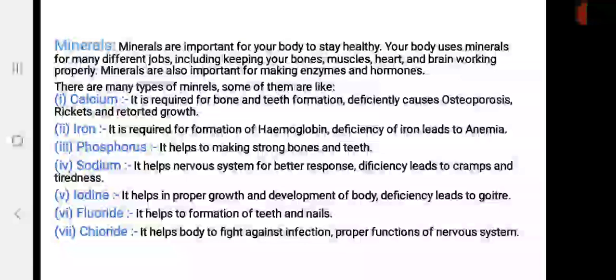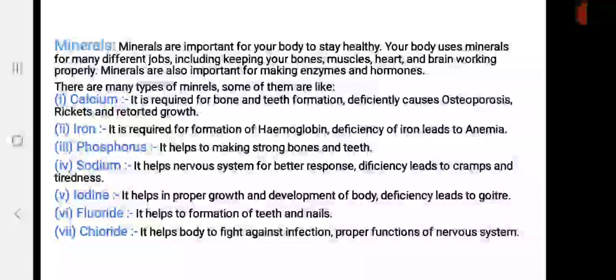and iodine, iron, chromium, copper and cobalt, these all elements come under micro minerals. Minerals are mainly used by our body for transmission of nerve impulse.